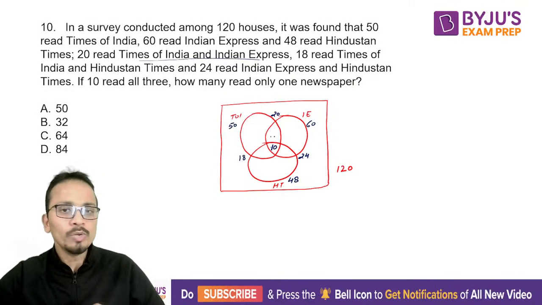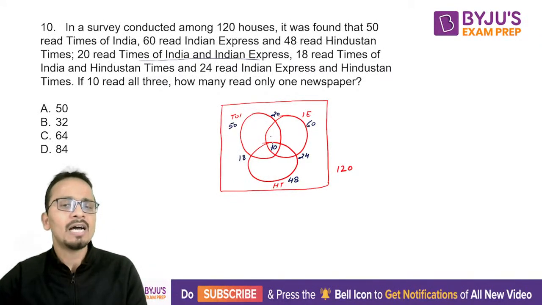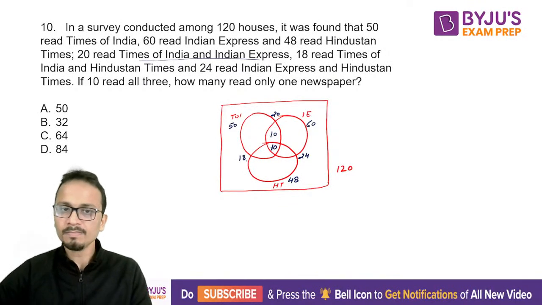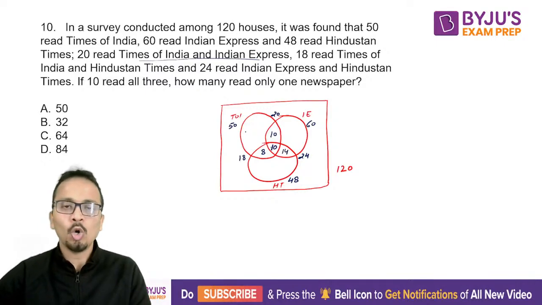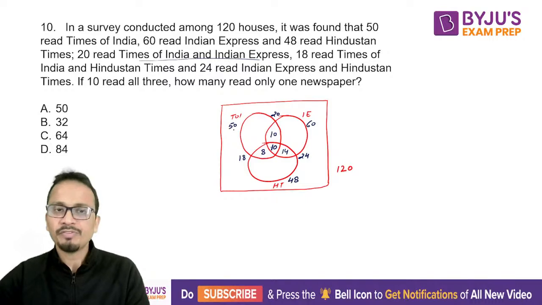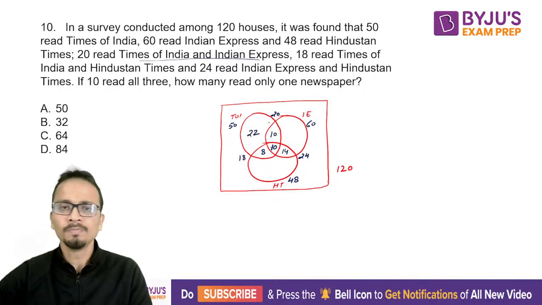So the people who read, listen carefully, the people who read only Times of India and Indian Express, that means this region will be 20 minus 10, that is 10. People who read only Times of India and Hindustan Times, 18 minus 10, that is 8, and this place will be 14. Now only Times of India, it will be 50 minus 10, 10 and 8, that means 22.